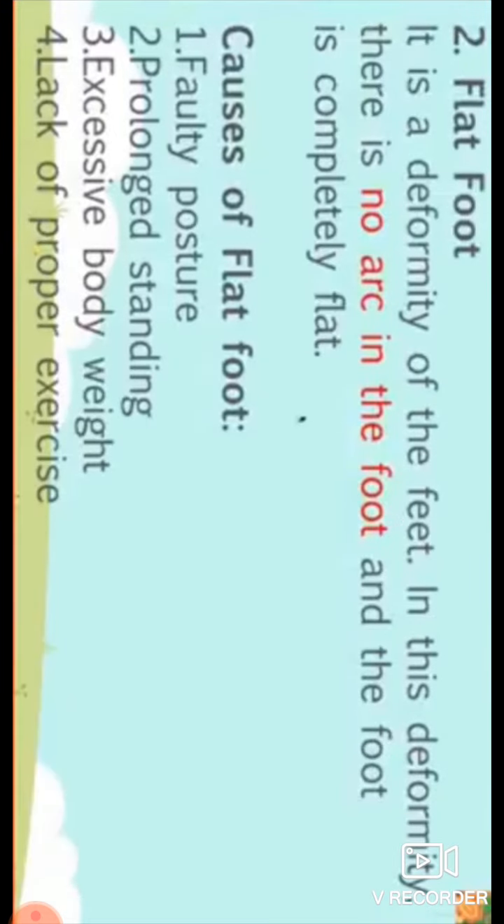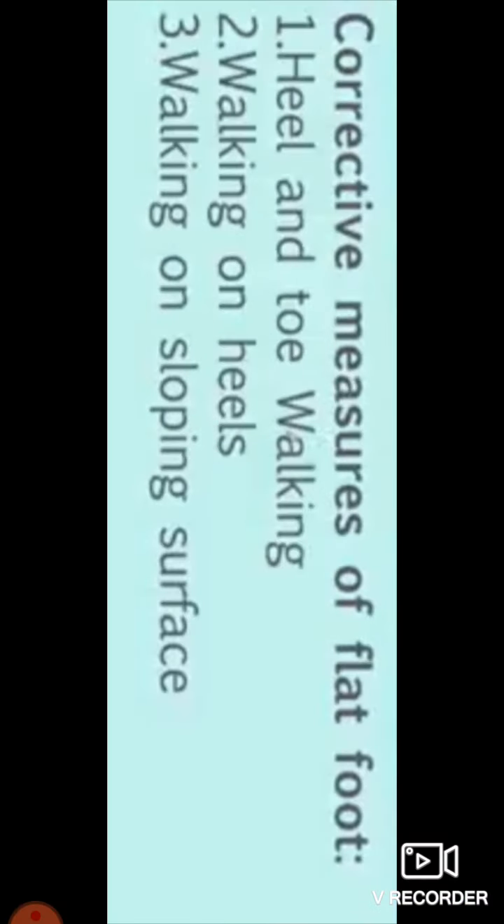Now let us discuss the causes of flat foot: faulty posture, prolonged standing, excessive body weight, lack of proper exercises. Dear students, these are the causes of flat foot. Now let us discuss the corrective measures of flat foot. First, heel and toe walking.